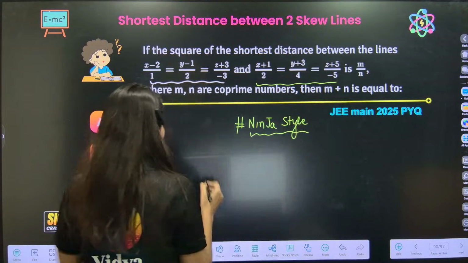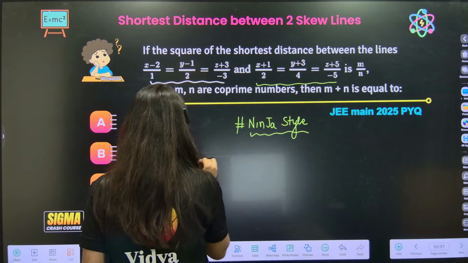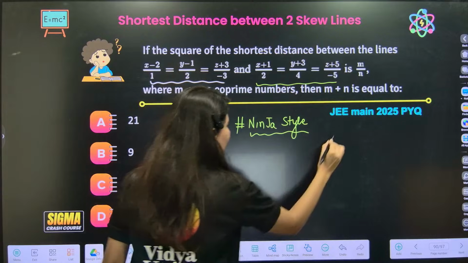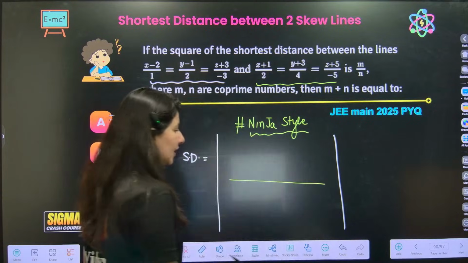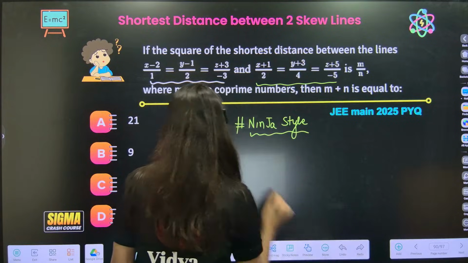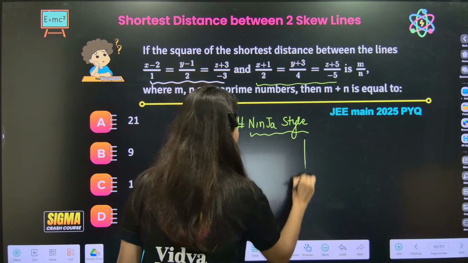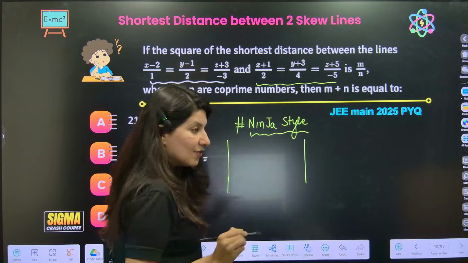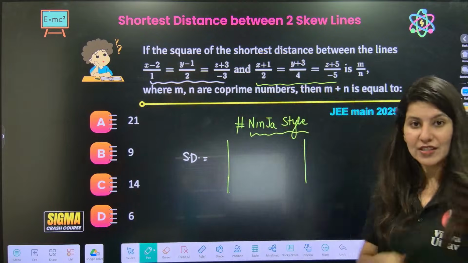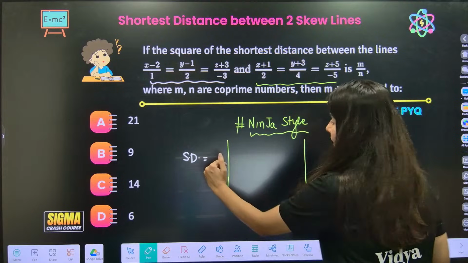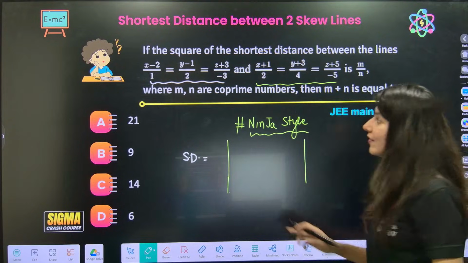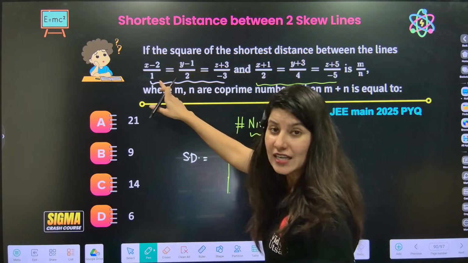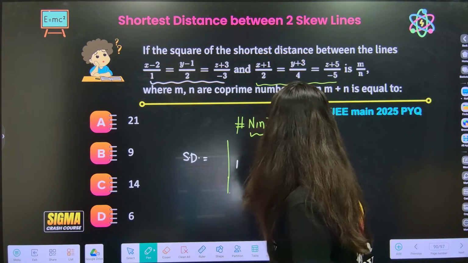Okay, so I am telling you shortest distance will be equal to modulus of, now there will be two parts of this, numerator and denominator, correct? So let's first write the numerator part, and numerator is involving a determinant. Okay, we'll solve this using determinant method. Row number 2 will be having direction ratio of line number 1. So here 1, 2 and 3.